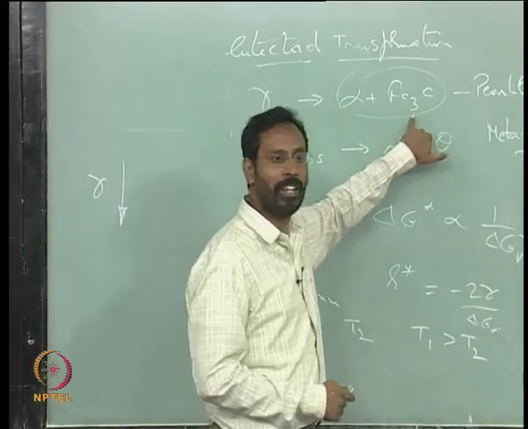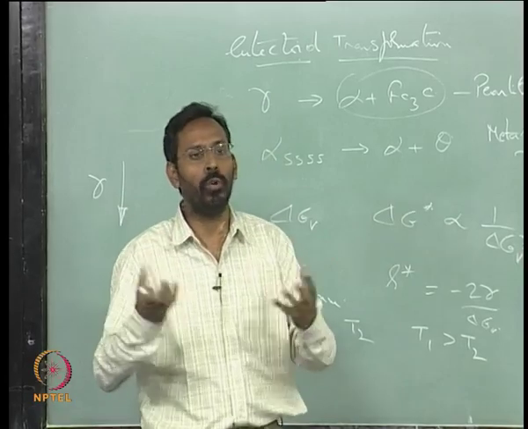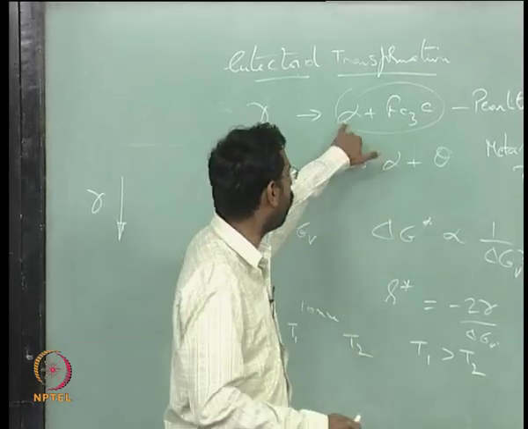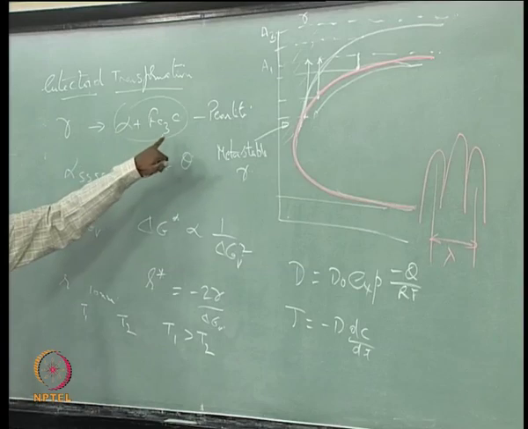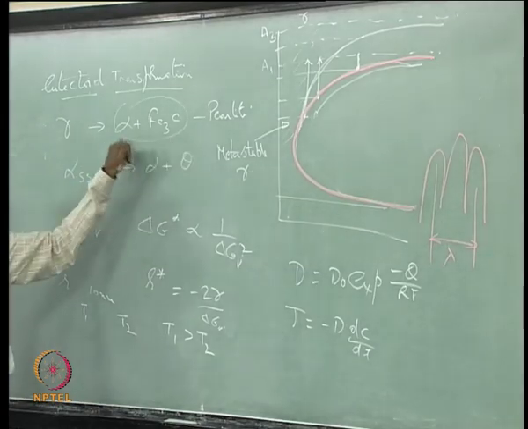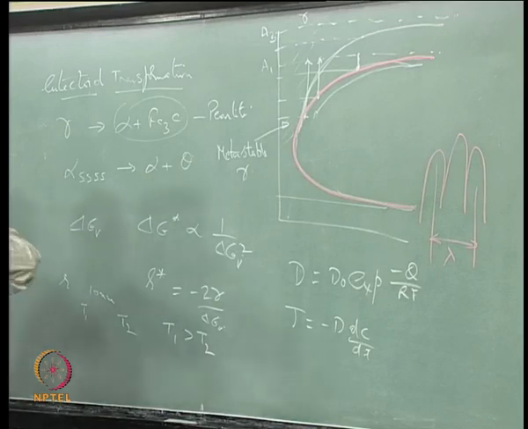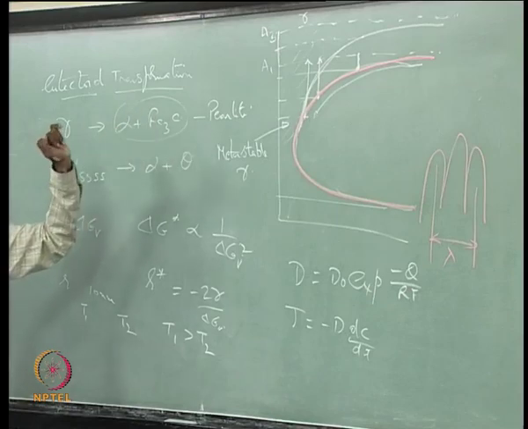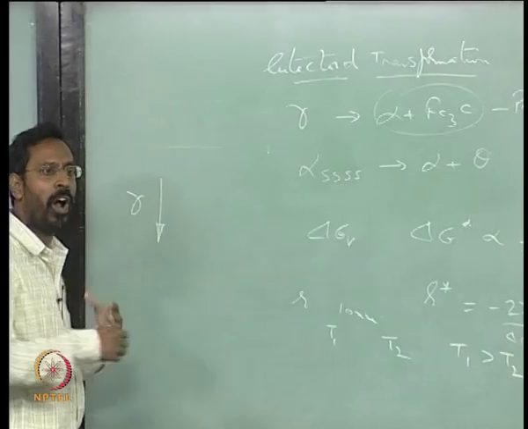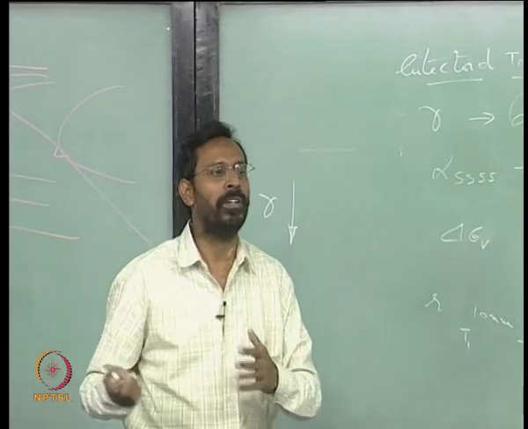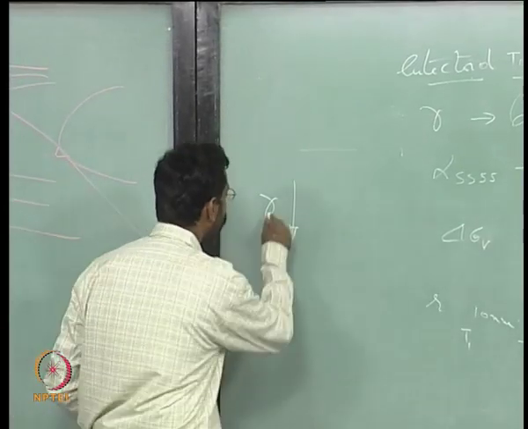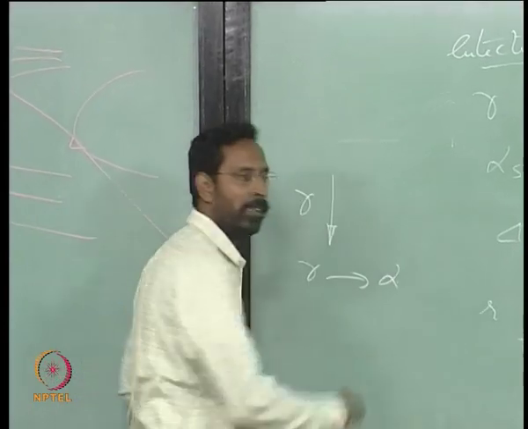For alpha plus Fe3C to nucleate is becoming very difficult, because alpha has an entirely different structure and Fe3C has a different structure, and compositions are different. That means you need partitioning to take place. Carbon atoms have to go into the Fe3C and get depleted in the alpha, which needs long range diffusion. Instead, there will be a short range diffusion and a transformation takes place. What is that transformation? You will see gamma transforms to alpha.